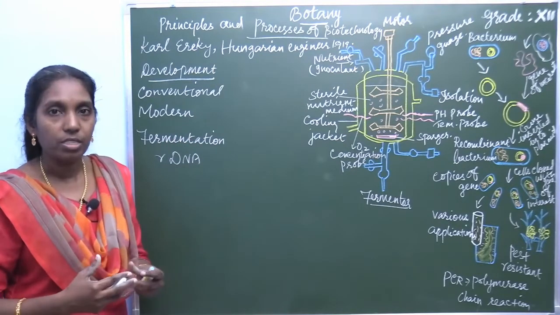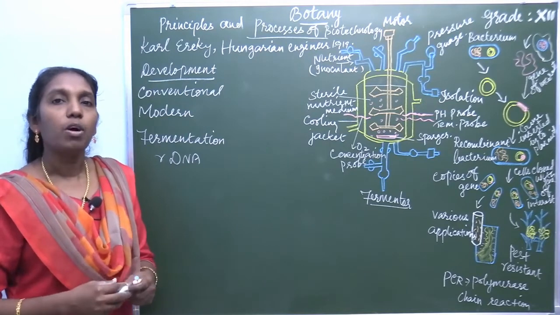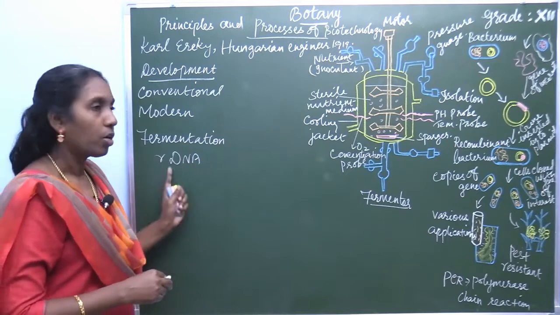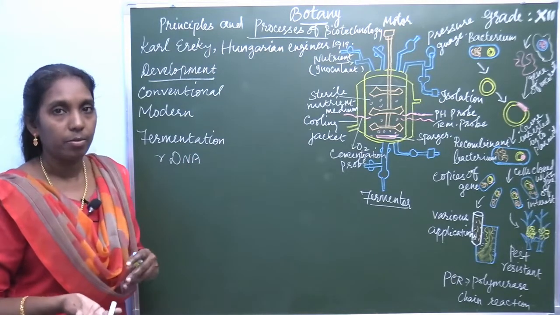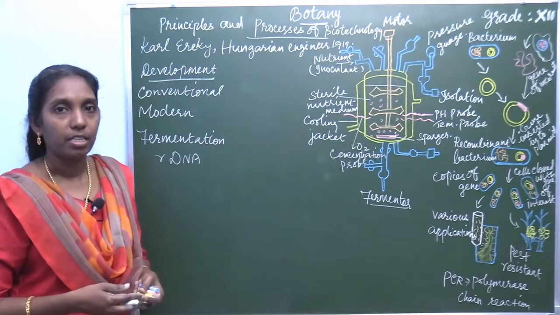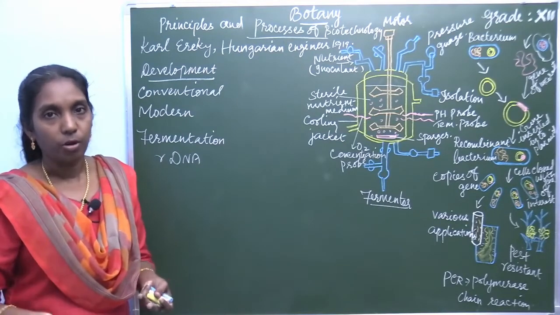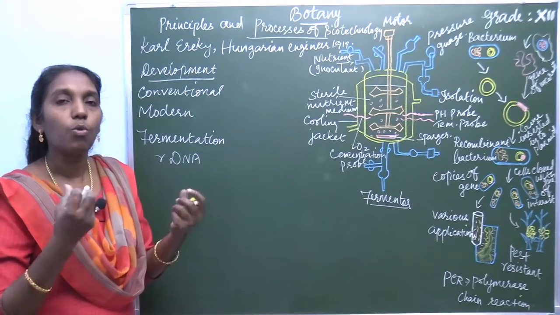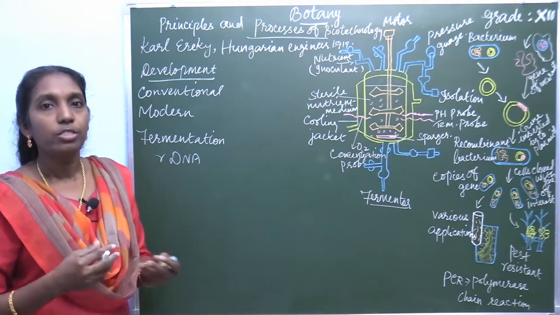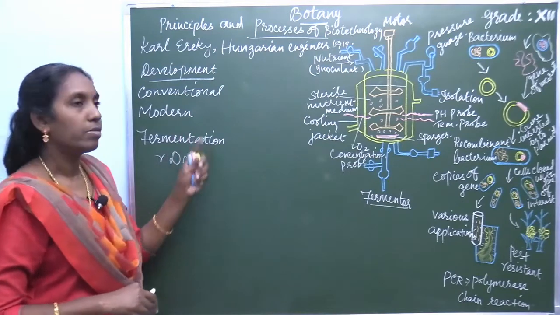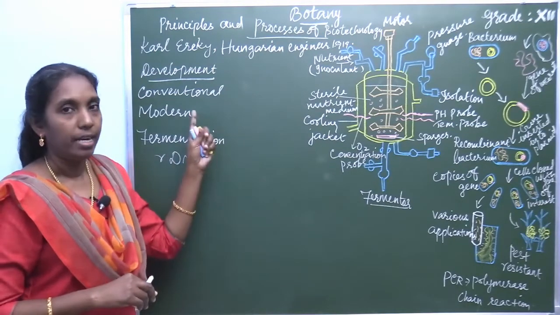The second feature is ownership of the product. When they produce a product by recombinant DNA technology, a new variety or new product can be produced. So the feature is the ownership of the products and their social impact. These two features come under modern development.